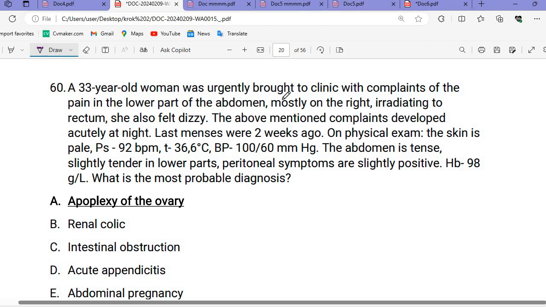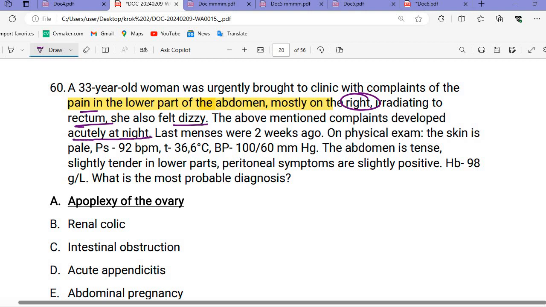The next one: a 33-year-old woman was urgently brought in with a clinical complaint of pain in the lower part of the abdomen. So what we are seeing is pain in the lower abdomen, mostly on the right side, radiating to the rectum. She also felt dizzy. The complaint developed acutely at night. Last menses were 2 weeks ago.